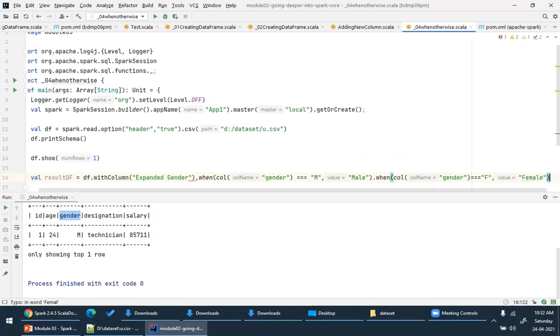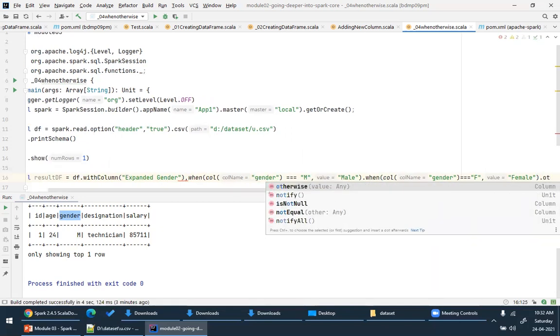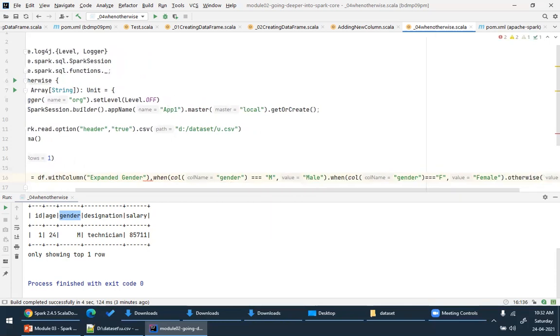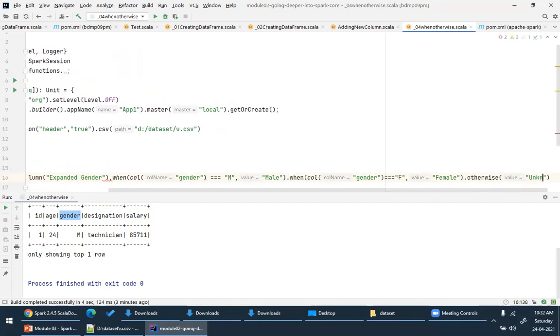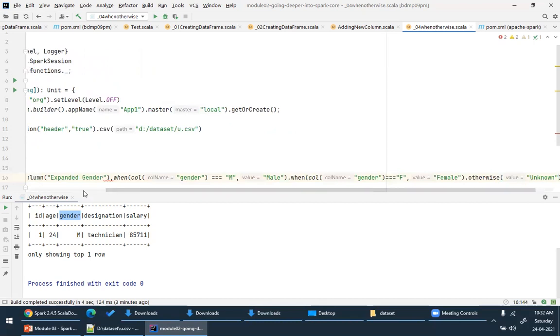Or if you don't see M and F, if you see something else, otherwise you can give anything, unknown. You can give unknown. One second, let me just check everything is fine.